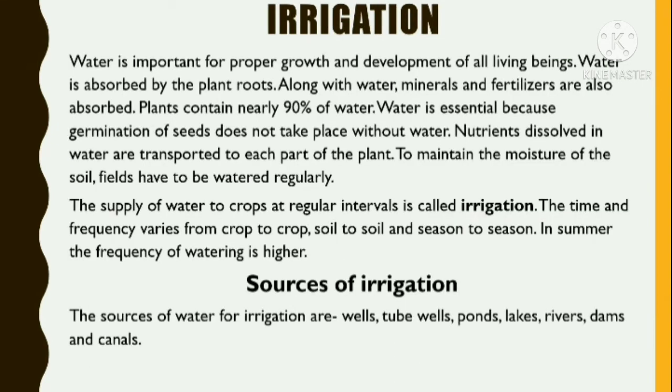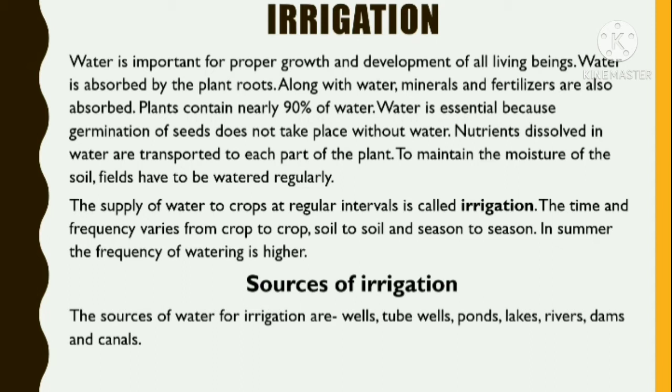Now let's see what is irrigation. Water is important for the proper growth and development of all living beings. Water is absorbed by plant roots. Along with water, minerals and fertilizers are also absorbed. Plants contain nearly 90% of water. Water is essential because germination of seeds does not take place without water. Nutrients dissolved in water are transported to each part of the plant.